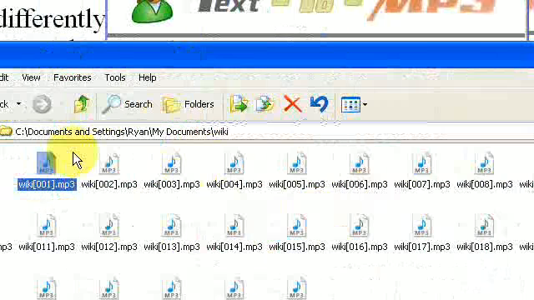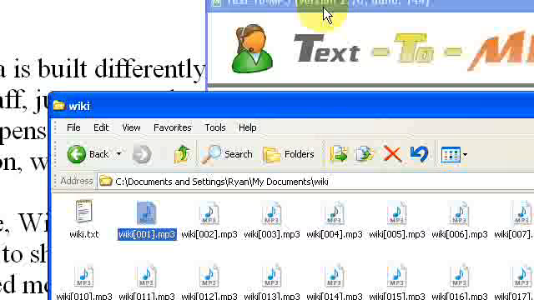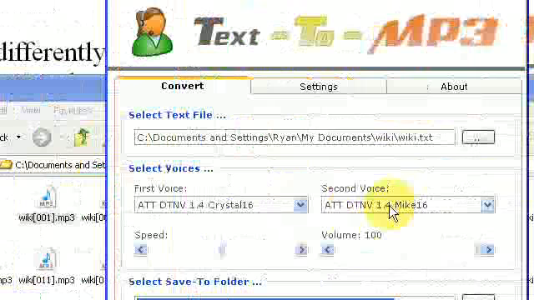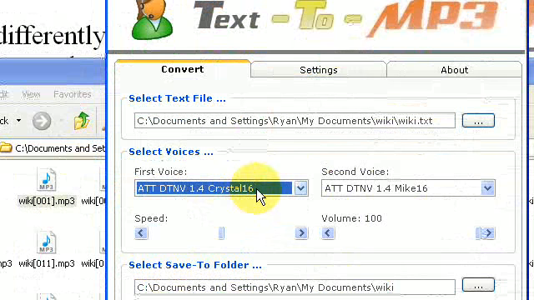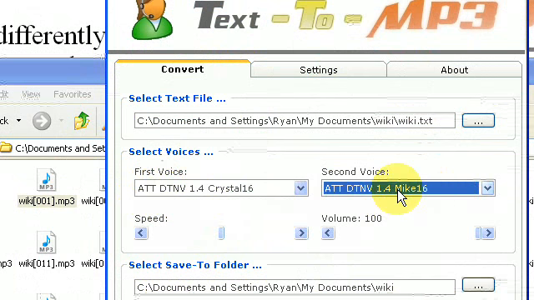And I find that the way it works is that it alternates between voices. So the first sentence will be read by Crystal. Okay, AT&T voices. You can get these AT&T voices from my website. They're really good. They're high quality. They sound like human voices. Crystal is the first one. Then Mike is the second sentence. Crystal is the third sentence, and Mike is the fourth. So it alternates between Crystal and Mike.